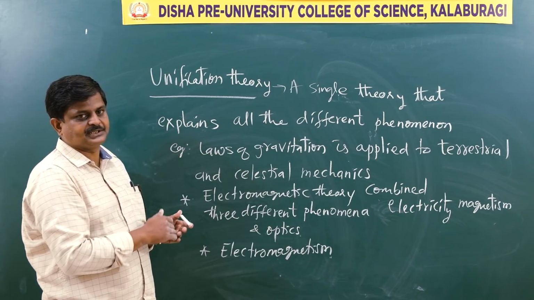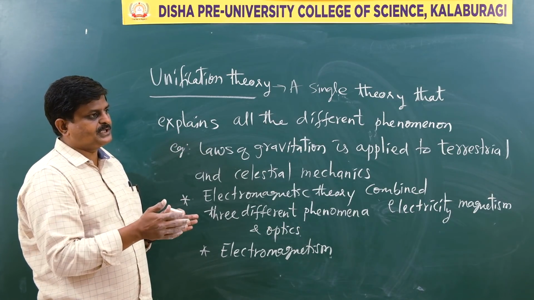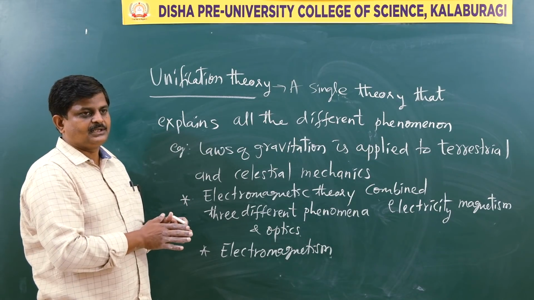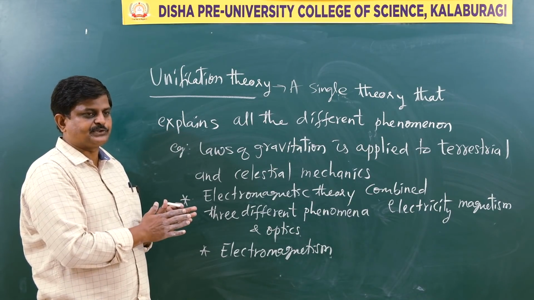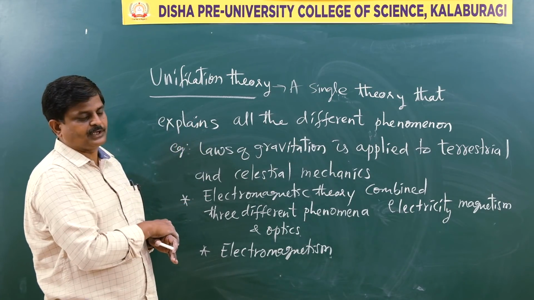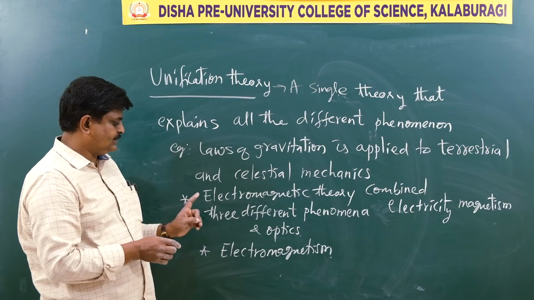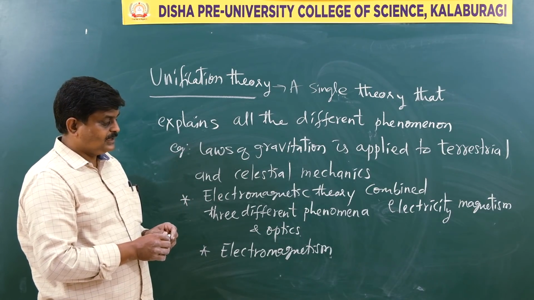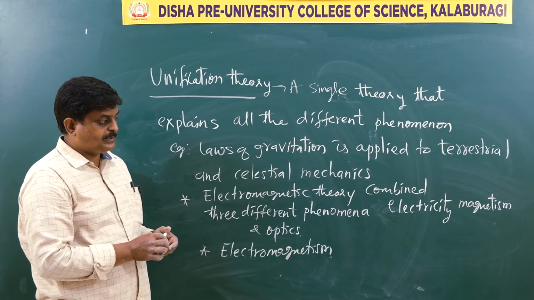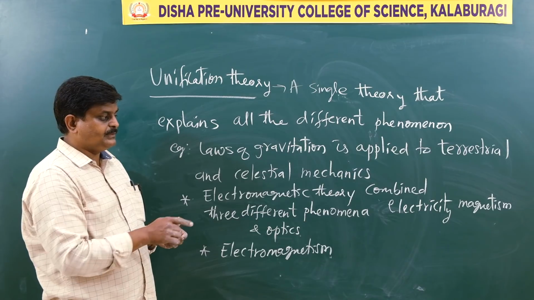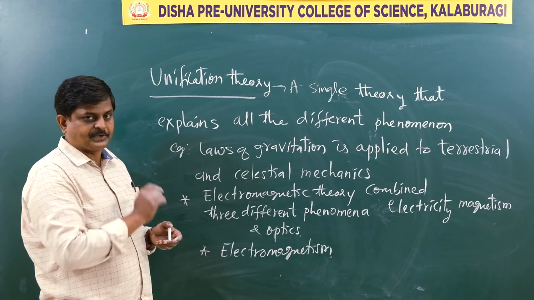Because of the unification theory. Earlier we used to deal with those aspects as different, but some scientists thought that the same simple rules can be used for any domains. So that is the special feature of the unification theory. Now listen over here. Electromagnetic theory. Just see, the three different phenomena were combined over here. One is electricity, the other one is magnetism and optics.